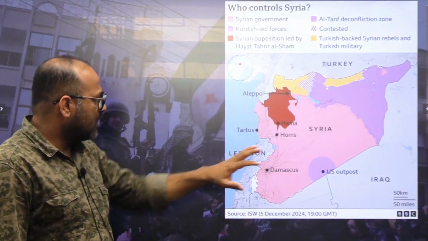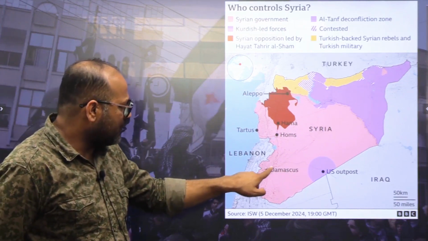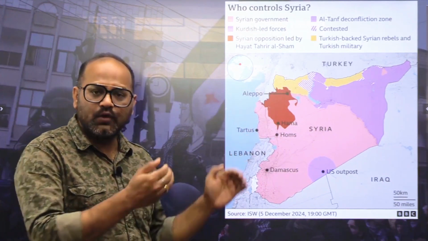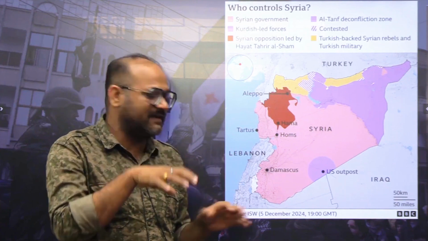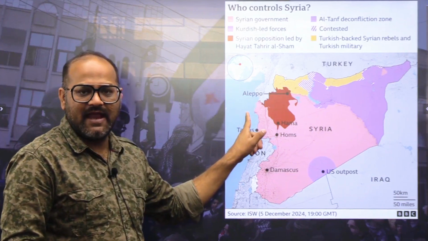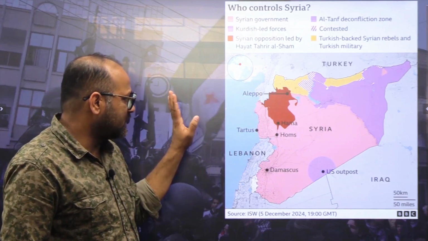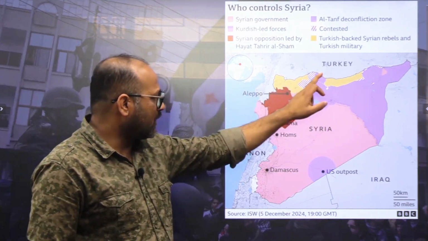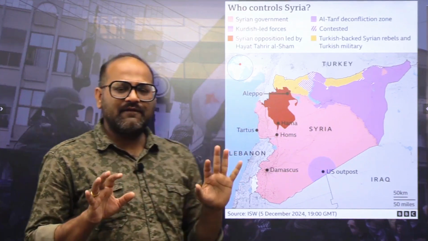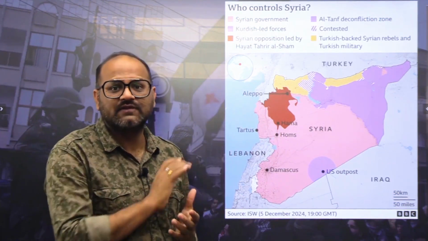Okay, also let's understand. Forget about the color scheme. We should understand that Damascus is the capital city, and from here, Homs, if they capture Homs, they are forwarding towards Hama. It will cut the route for Damascus for the government, which is the most populous city and seat of the government. It will cut the government from the Mediterranean Sea, and from the port itself they are getting their supplies. So that way the support will be gone, right? And already we know what is the role of Turkey, Iraq, then Russia is also involved. So broadly we have understood that these are the problems. So broadly we have understood about the cities, locations which are in news.